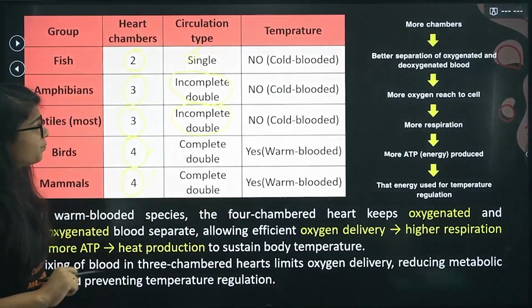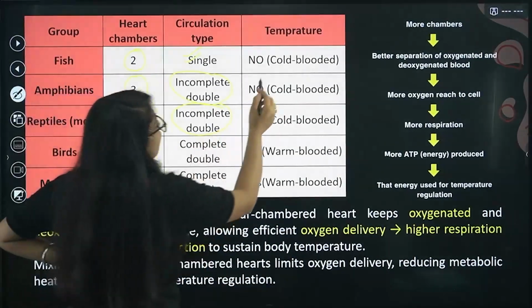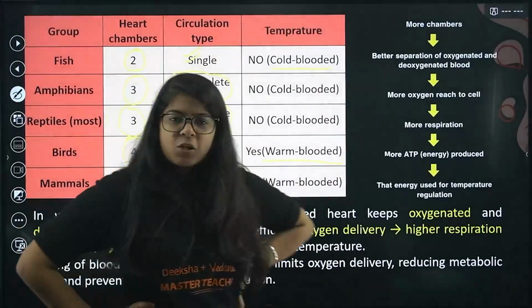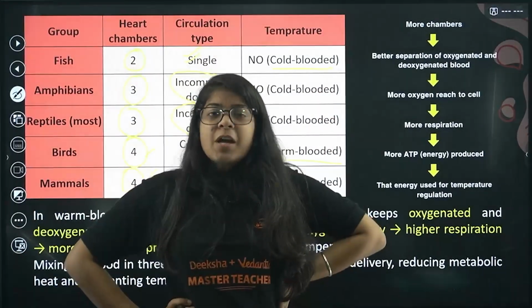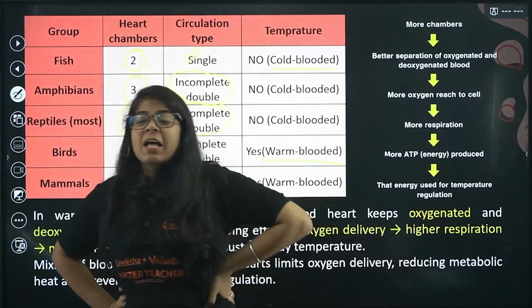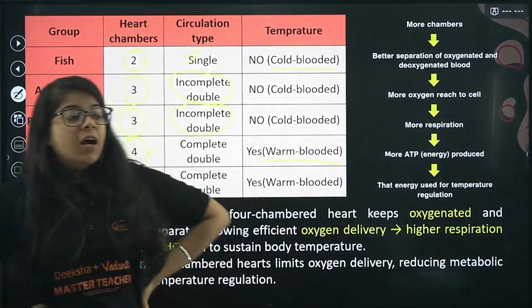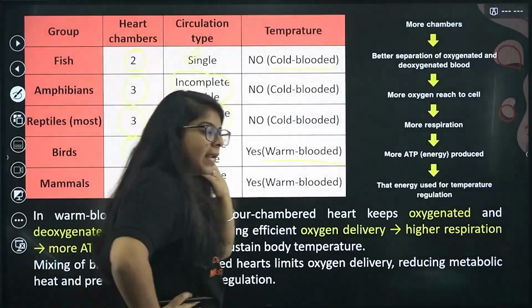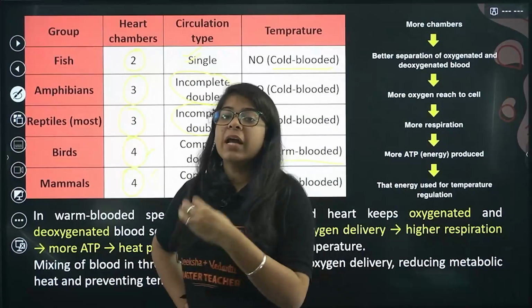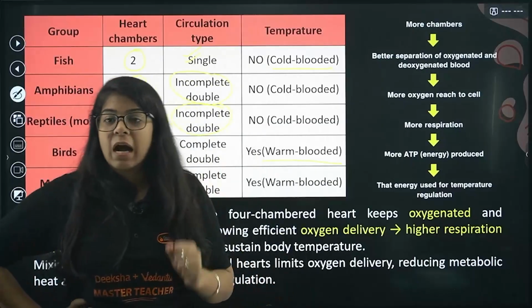Now we have something called cold-blooded and warm-blooded. You have seen in basic conversation that someone is very cold-blooded, but what that actually means in biology is that there are some organisms that can adjust their temperature according to their atmosphere, and some of them can't, right?